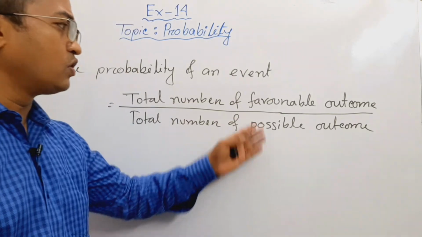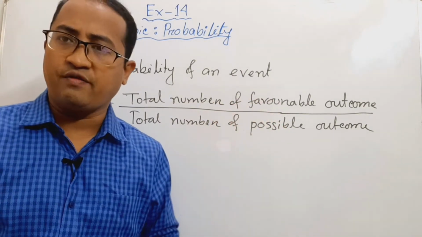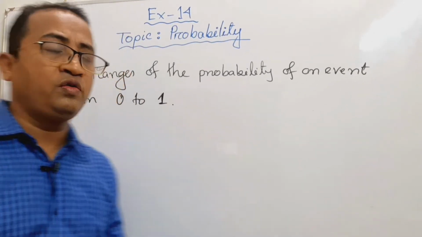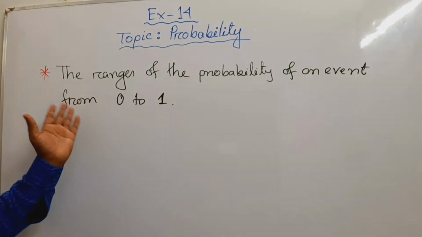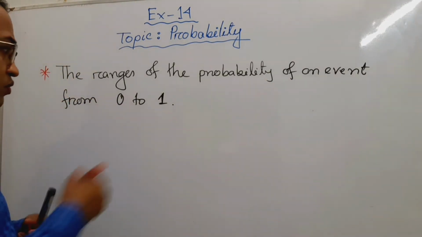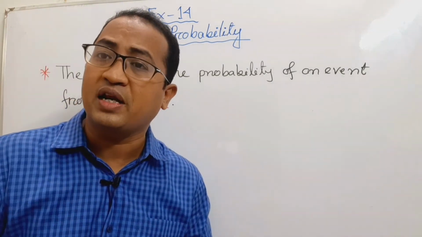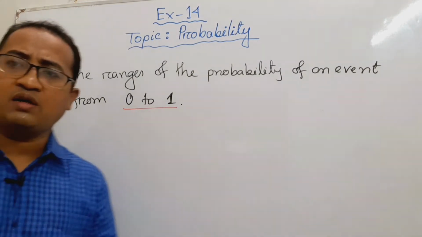I think all of you know what a favorable outcome and a possible outcome are. Just now I have briefed it. Now you should know the range of the probability of an event, from 0 to 1. Why is it from 0 to 1?